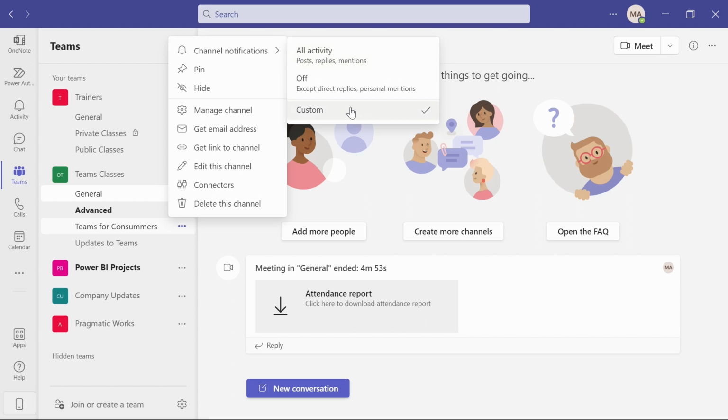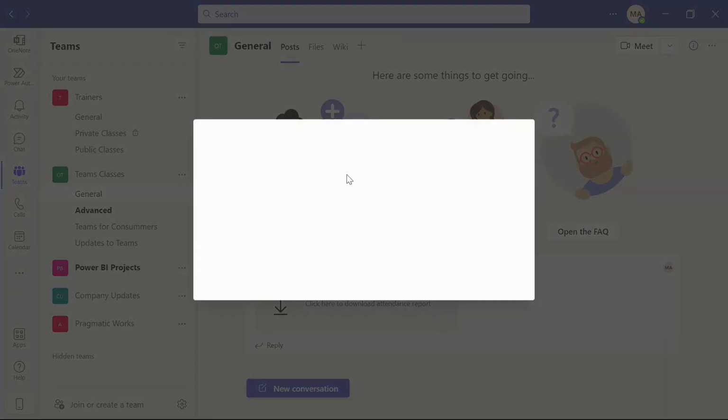So maybe you're a part of a channel where there is a lot of activity, but it's not necessarily something that you really need to see or be a part of. You are able to go over here, turn that off unless someone directly replies or personally mentions you, and then you can just check it whenever you really need to, just to see what's going on. But I can easily turn that off or go to custom and make the modifications for Teams from here.